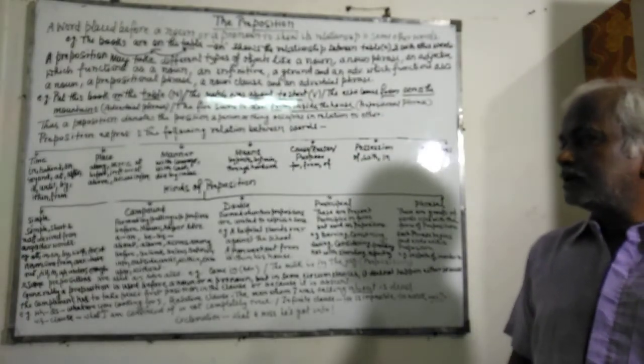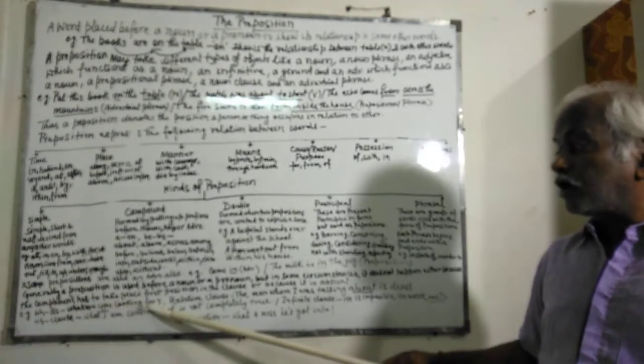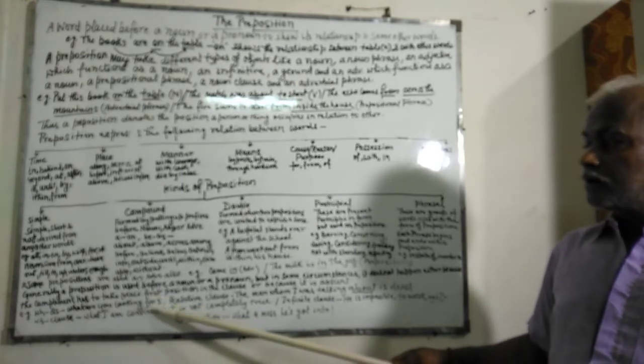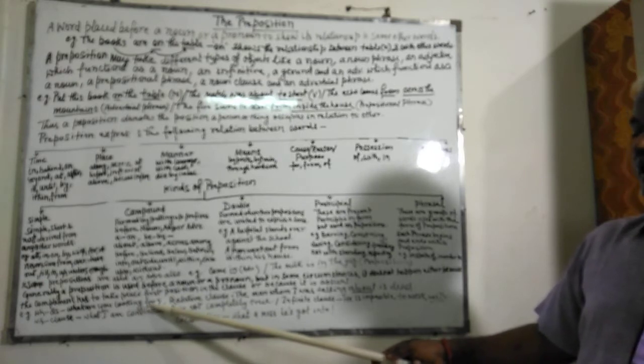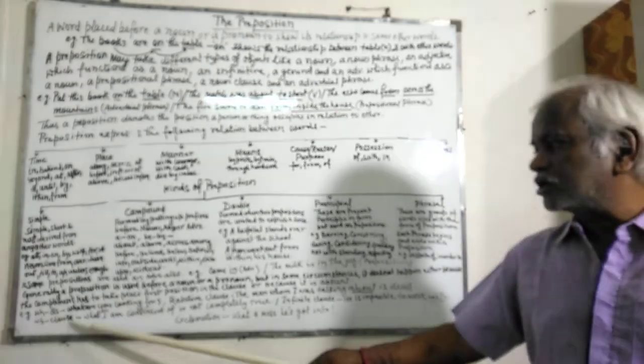For example, WH questions. What are you looking for? Here, for is being used at the end. Relative clause, the man whom I was talking about is dead. Whom, about. Next is WH clause.